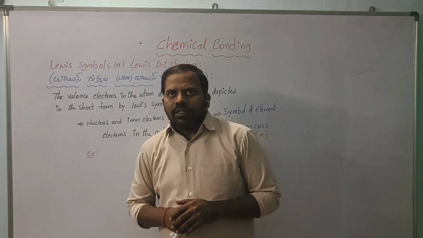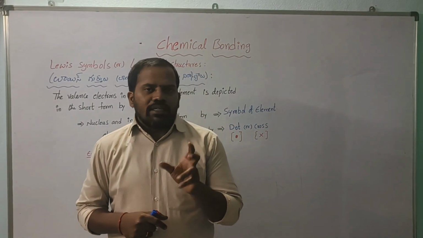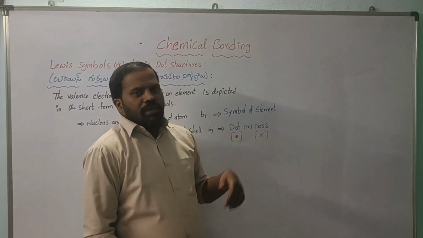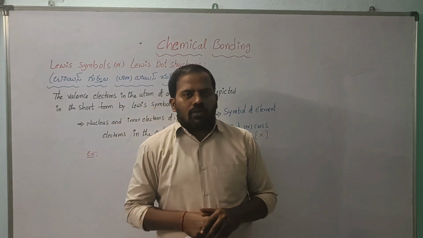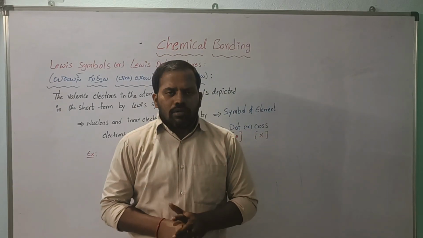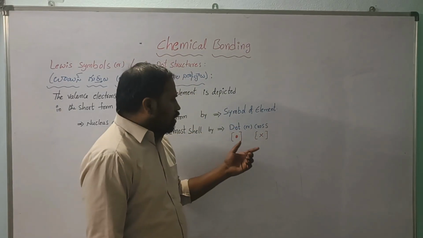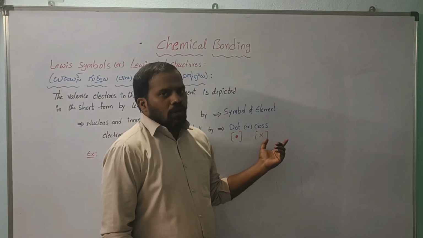He classified that the element symbol together with the inner electrons is shown as the symbol of the element. Every atom has valence electrons in the outermost shell, and these electrons can be denoted as dots or cross marks.